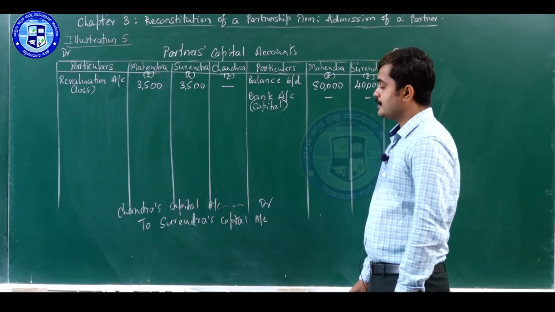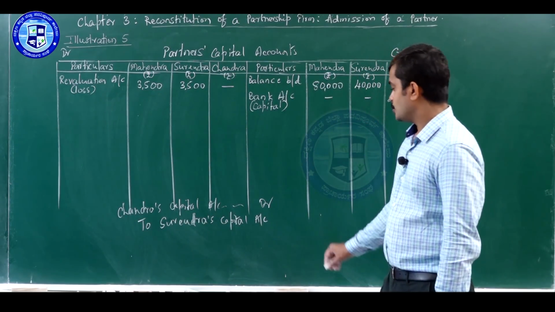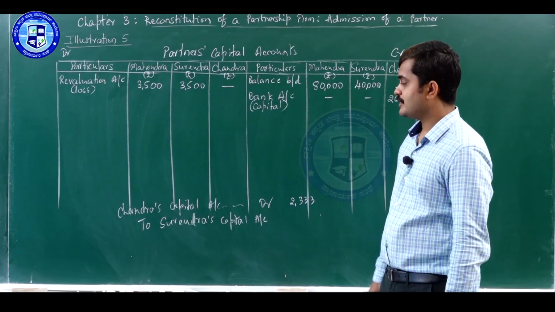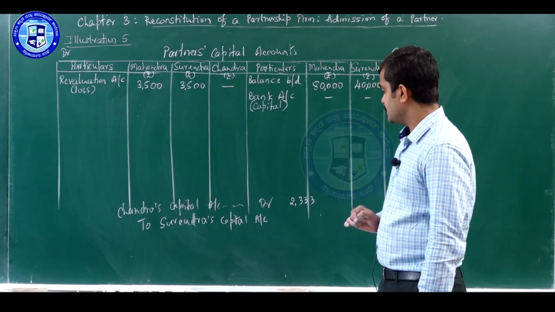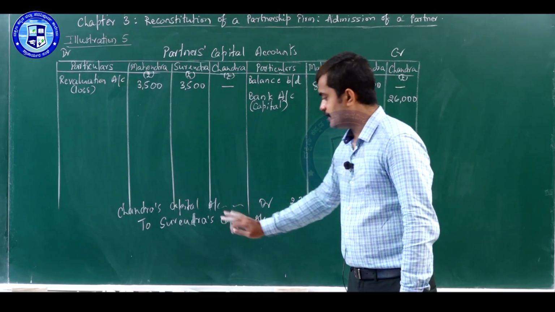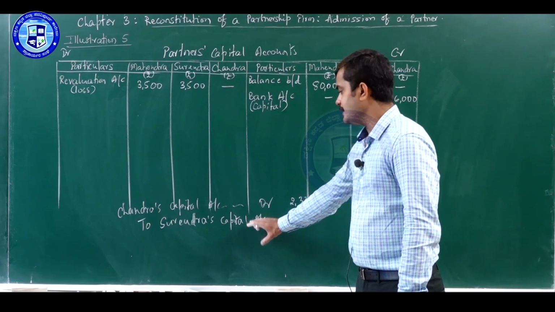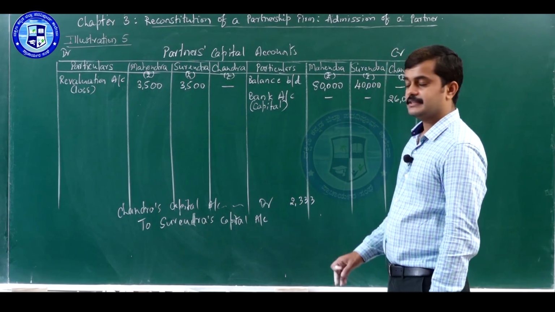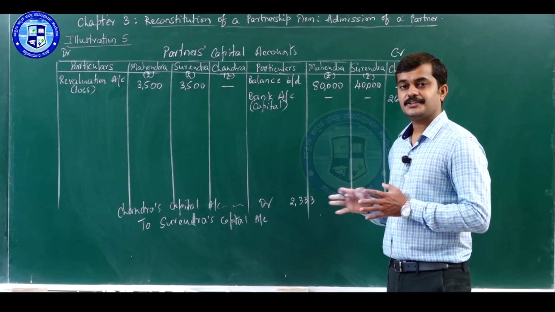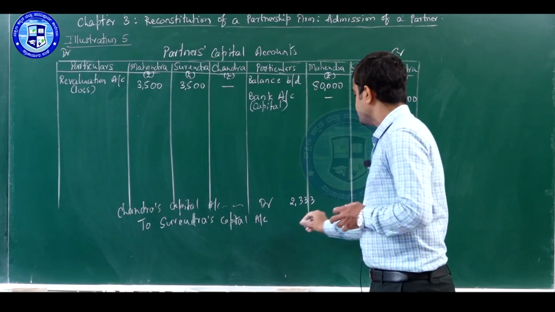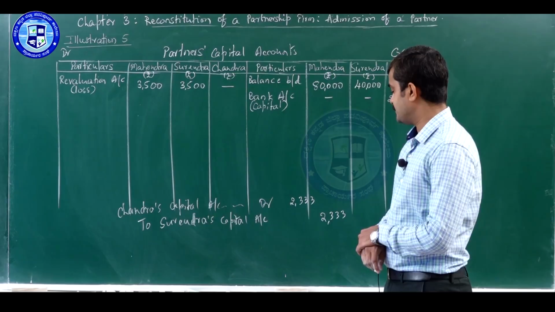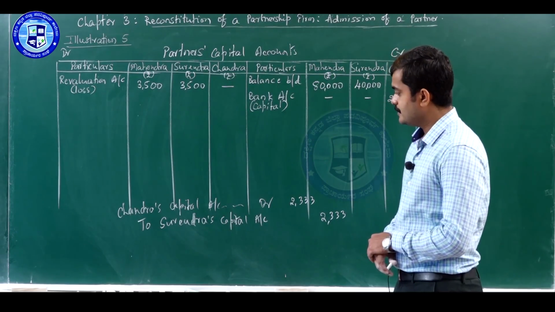Chandra's share of goodwill was 2,333, that is 14,000 into his share 1/6, and he is going to compensate Surendra only because Surendra only has given Chandra's share completely. Therefore, credit 2,333 to Surendra's capital account. So, this is the journal entry now.